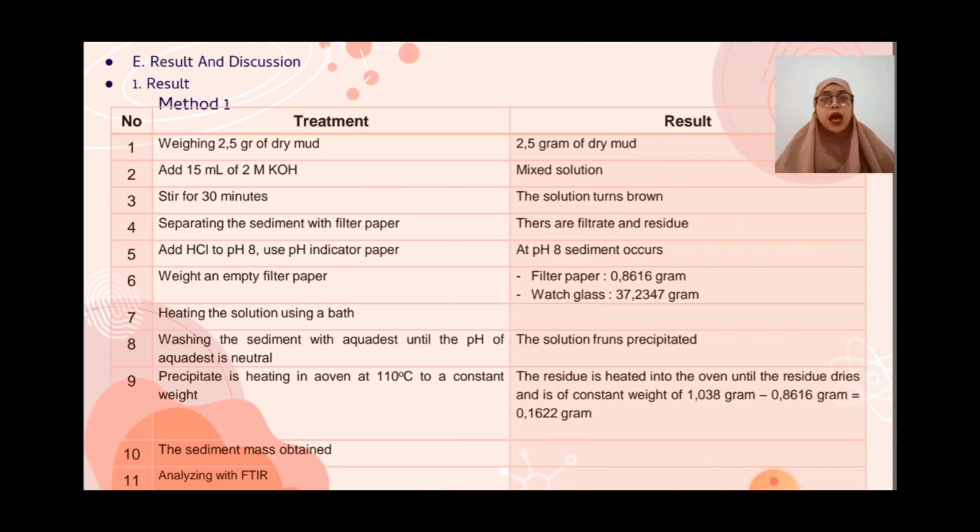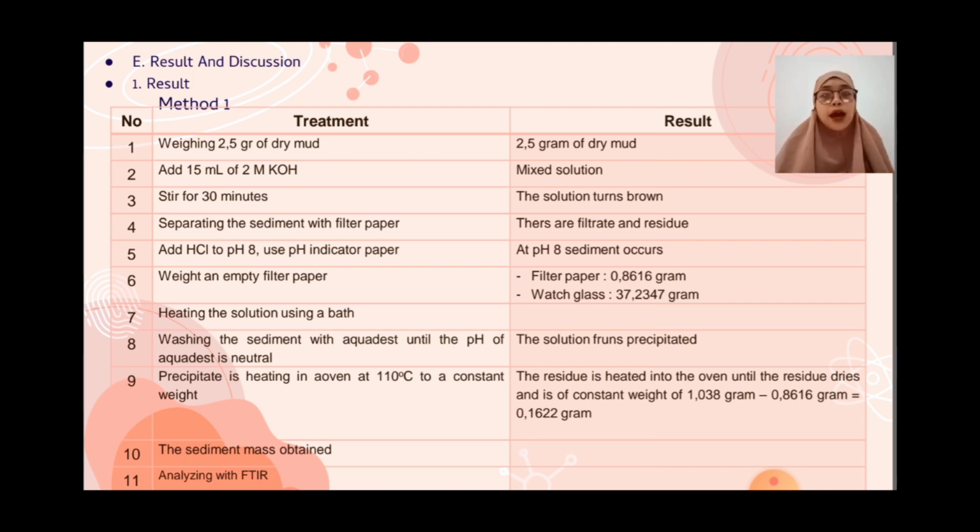Result and discussion. First, results. Method one. Treatment: weighing 2.5 grams of dry mud. Result: 2.5 grams of dry mud.